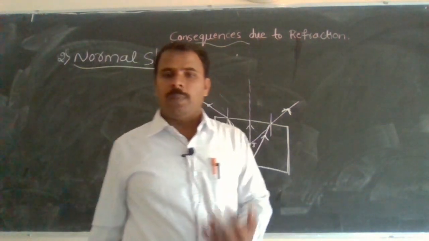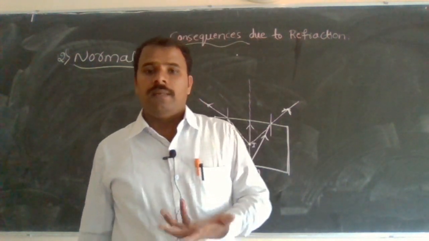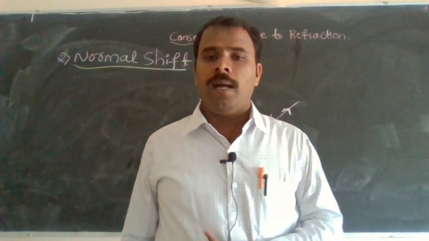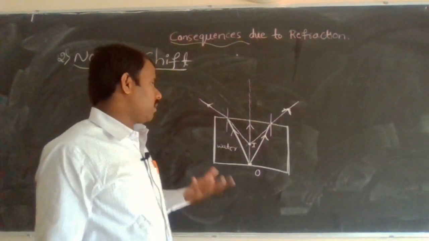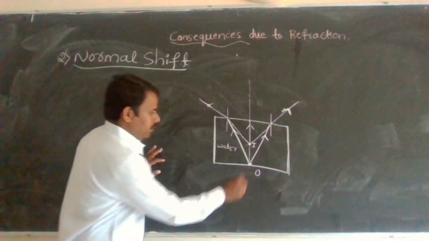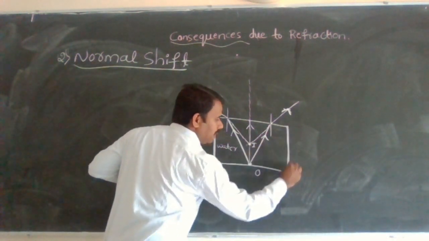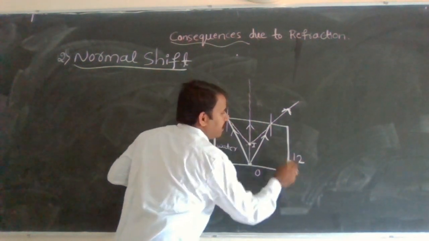An object is placed in one medium and it is viewed along the normal to the surface, there is an apparent shift in the position of the object, that is called a normal shift. So look, this is the object, and up to this is the real depth. For example 12 centimeter here.